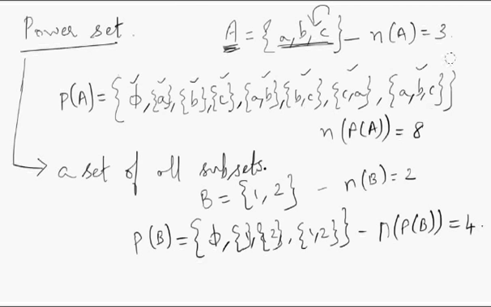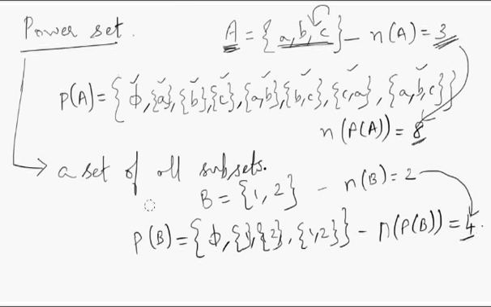So what do you observe? When you have 3 elements in the parent set, the power set has 8 elements. When you have 2 elements in the parent set, the power set has 4 elements.